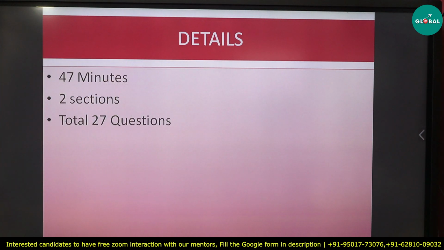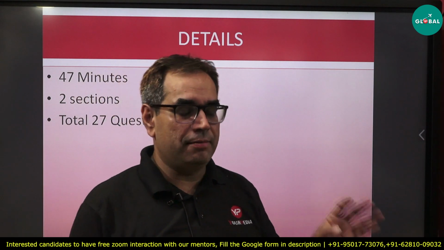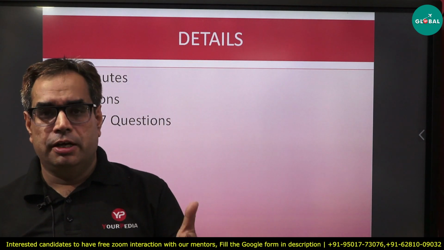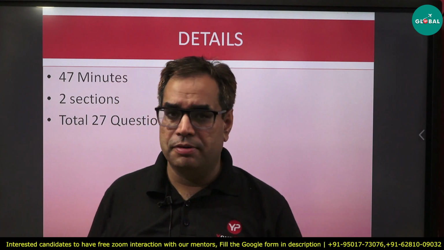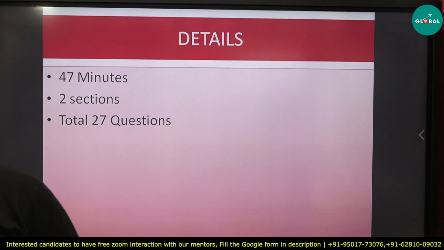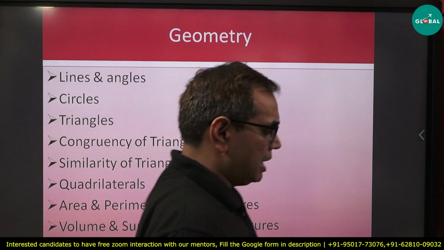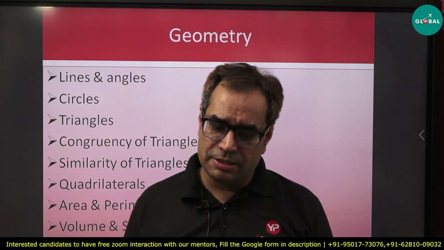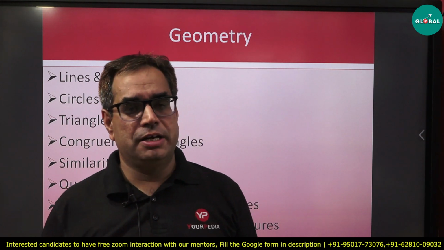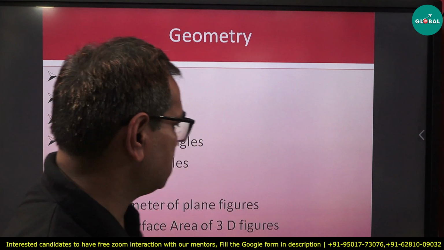Now the entire syllabus of GRE aptitude reasoning can be divided into some heads. I have divided those topics into some heads, and we will discuss the topics in each of them. The first thing is geometry. Geometry up to the class 10th level, high school level geometry, is part of the current GRE as well as the new GRE. So in this geometry section, what are the important topics?